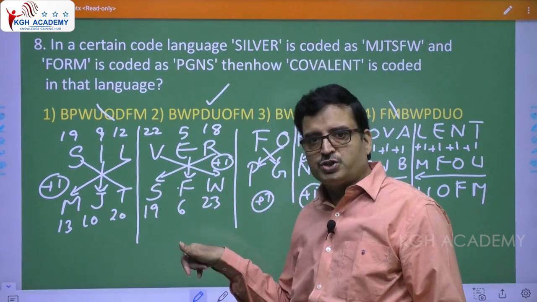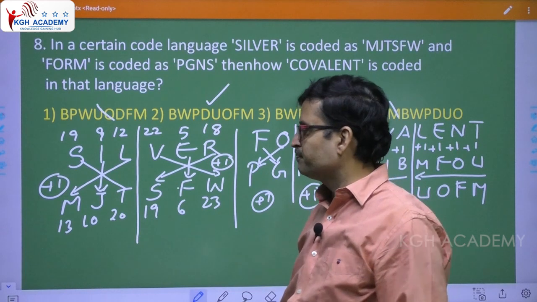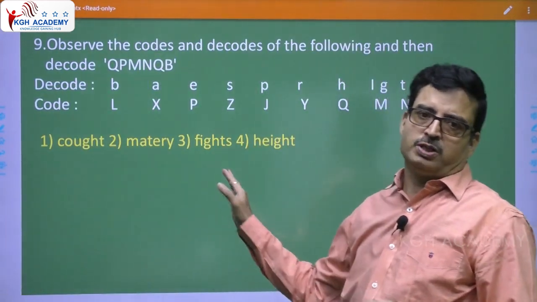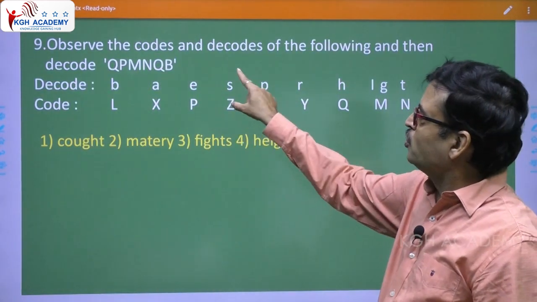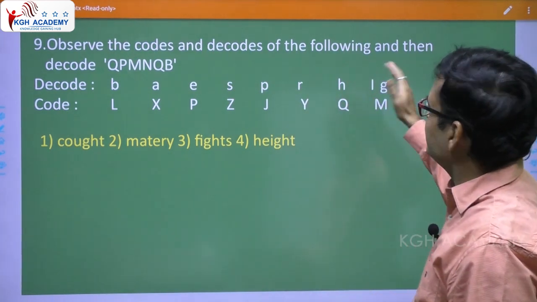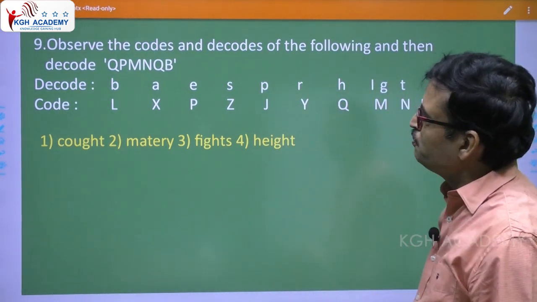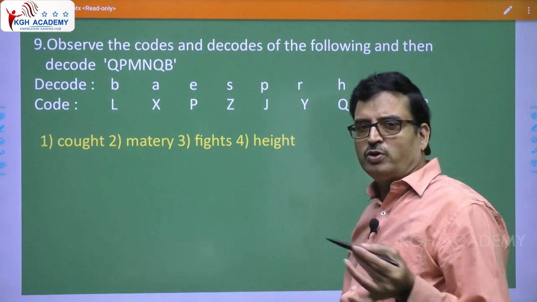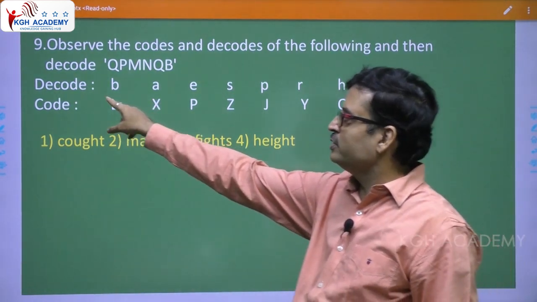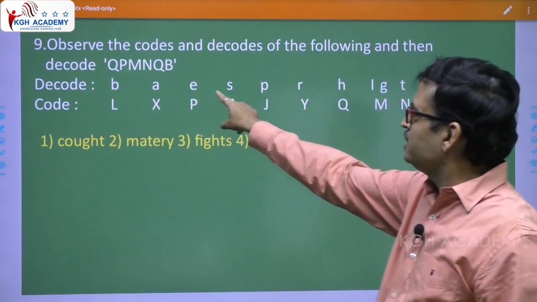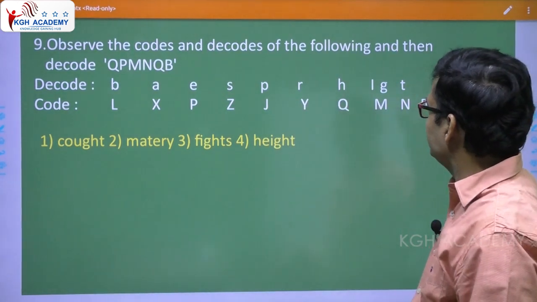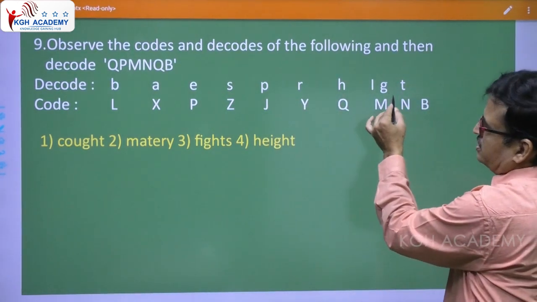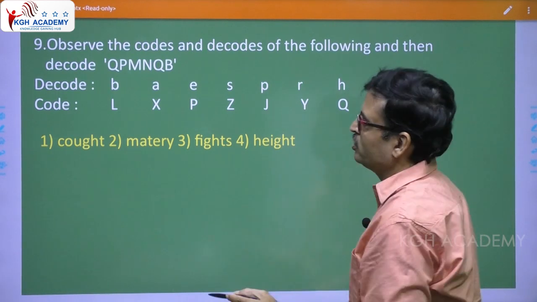In fact, even this question was already asked in the exam. Now, again, this is a popular model. Observe the codes and decodes of the following and then decode QP, MN, QB. What they wanted to say is that they gave you a decode like this, BAESPRHIGT. Please understand that every letter has been coded like this.